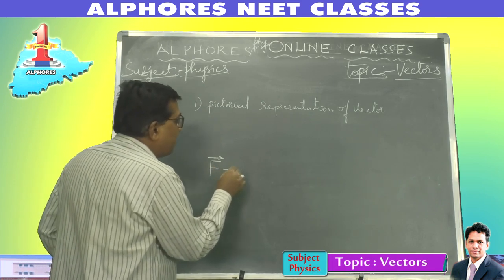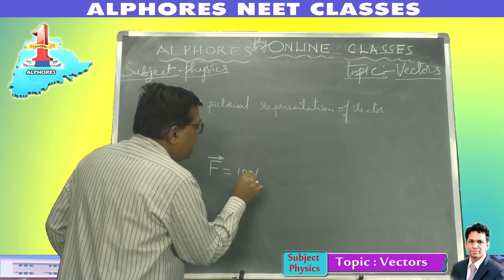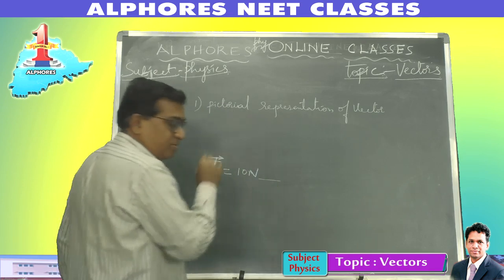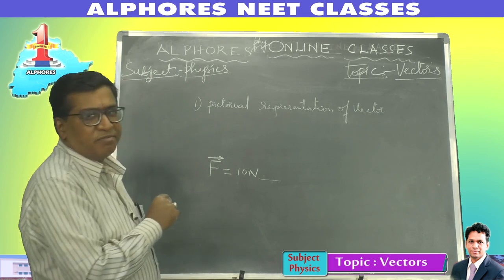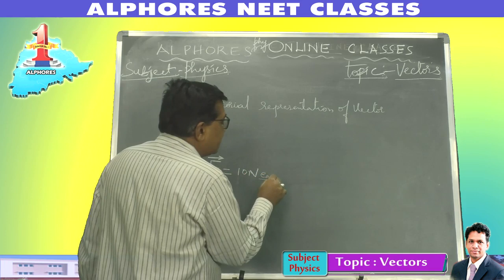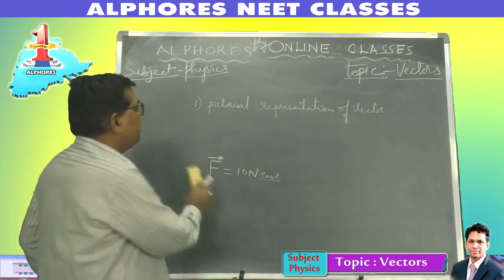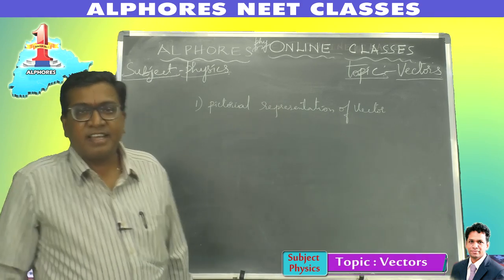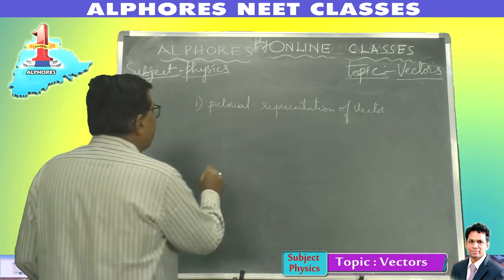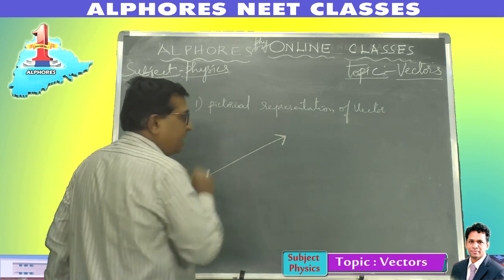Every vector has a magnitude, 10 newtons, with a proper unit associated to it, and there is a direction that is specified. Let's suppose there is a force of 10 newtons acting along the east direction. So this has to be represented. Now how do you represent it? A vector is represented by a line segment with an arrowhead, like this.